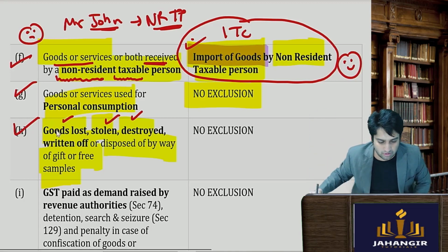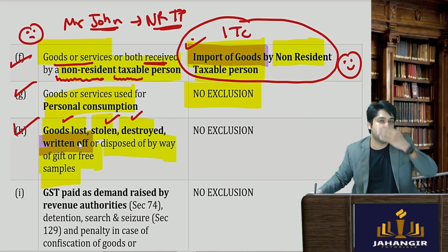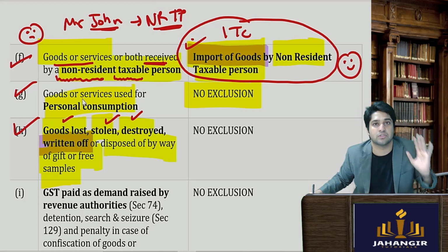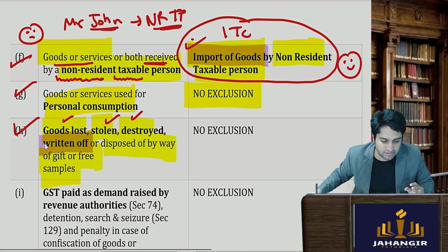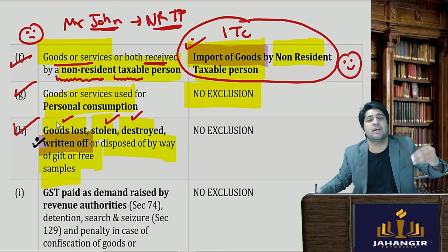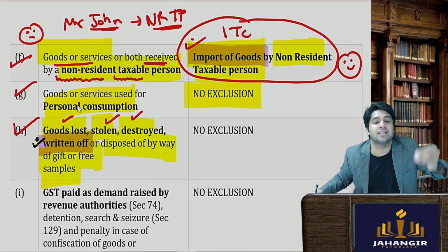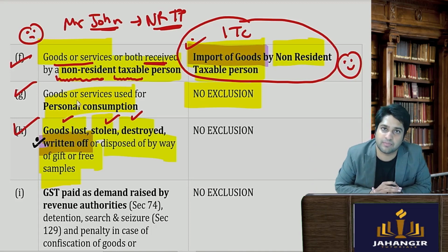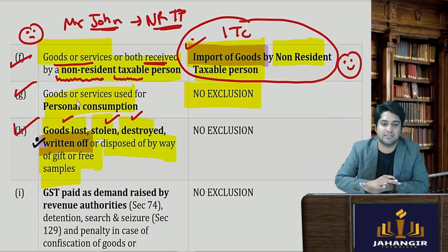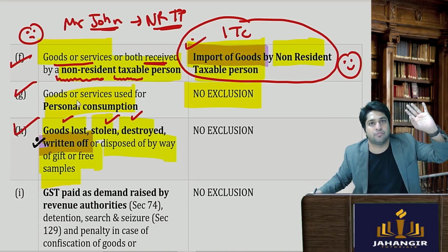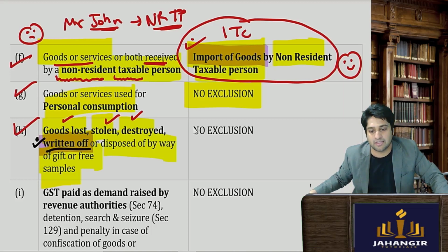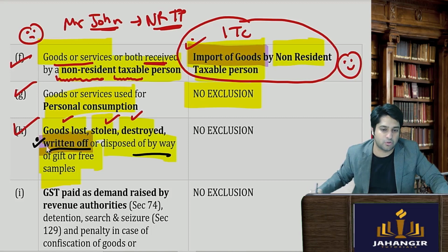Now when I come to written off क्या होता है? Let's say I had bought certain goods and I had put it in my books of accounts. Now later I came to know that these goods जो थे वो यूजलेस हो गए, हम लोग ने गलत मंगा लिया था, we had purchased wrong goods or they got spoiled in the rain or anything, so we wrote off from the entire balance sheet saying that it has been useless goods, we are writing it off. So since there is no further sale of these goods, then no ITC will be given of this.